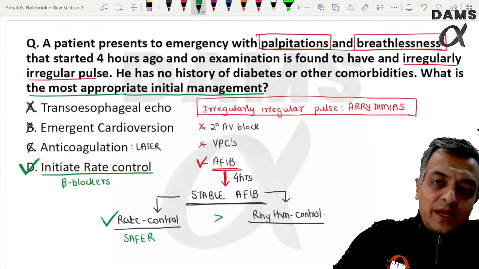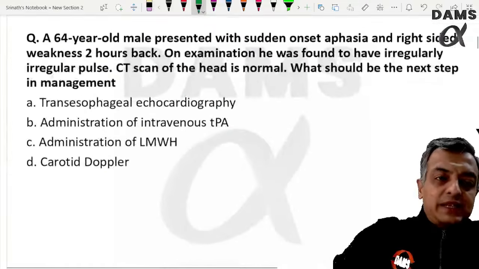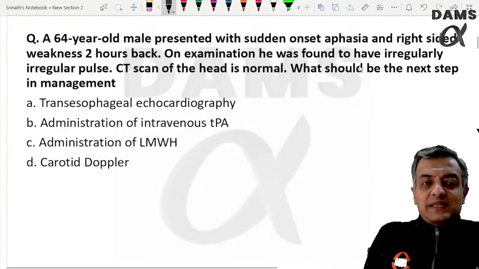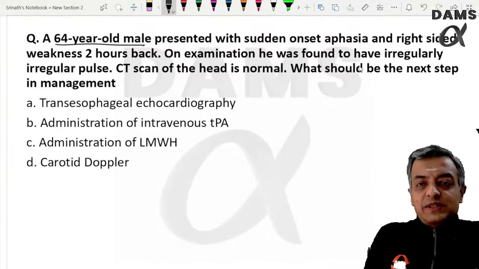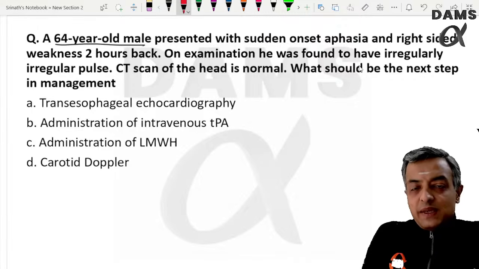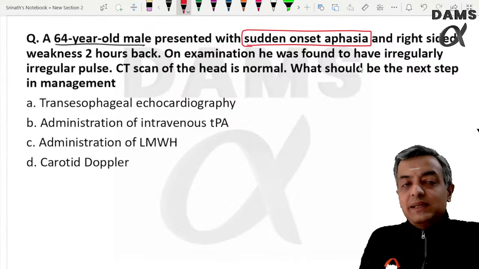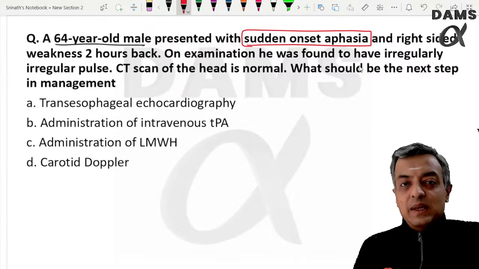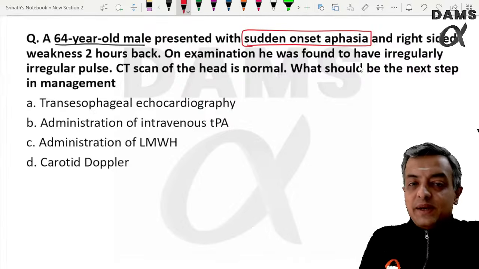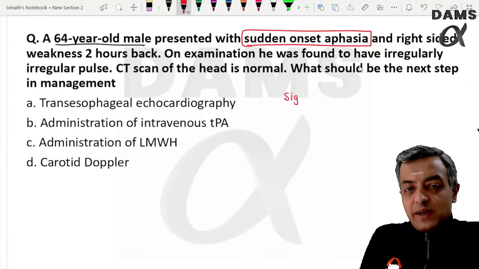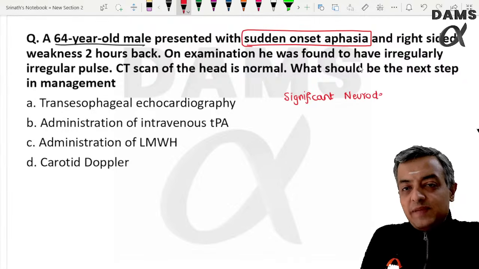So take it forward to the next question. A 64-year-old male has presented with sudden onset aphasia. Listen importantly when you read about stroke and the need for thrombolysis. Thrombolysis is considered only when the patient has a significant neurodeficit. There has to be a significant neurodeficit.